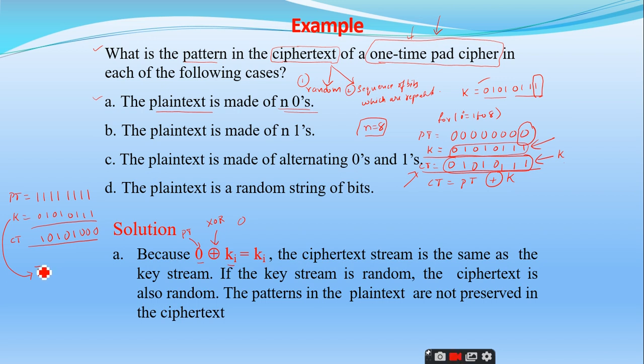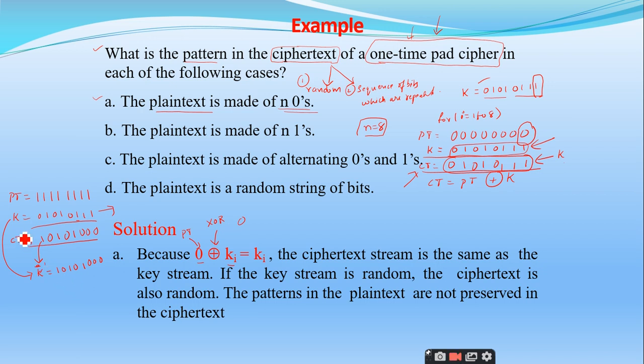It is nothing but you just reverse the bits. So you make the 0 as 1 and 1 as 0. So if I complement this k, what is the result I will get? 1 0 1 0, right? 1 0 0 0, right? So the ciphertext which you generated is nothing but the k complement. Am I right or not?